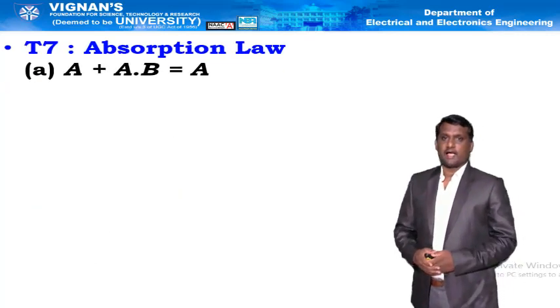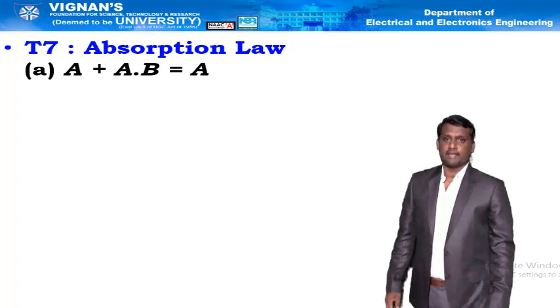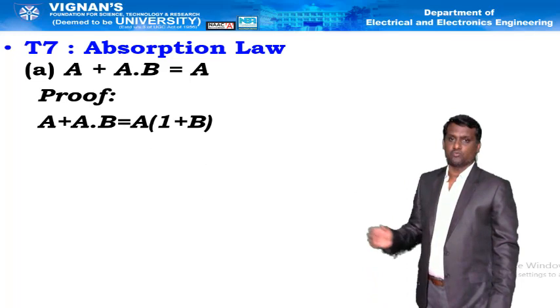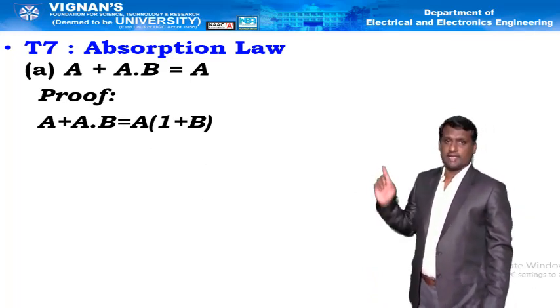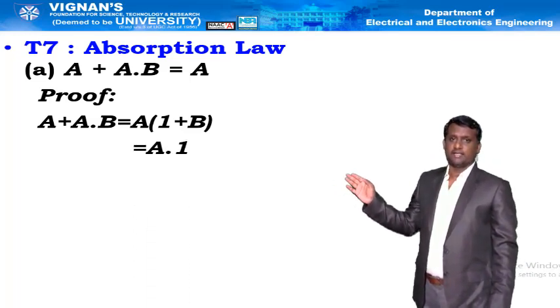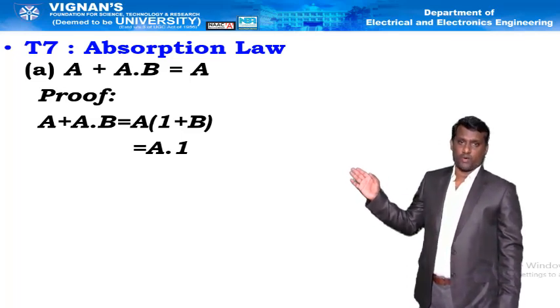The next one is absorption law. That is, a plus a into b is equal to a. Proof: a plus a into b, by taking common a, we get a into 1 plus b. Then 1 plus b is equal to 1 by property of 1.